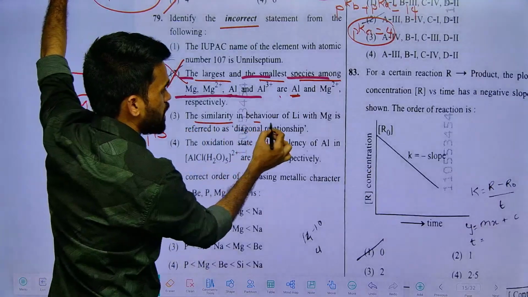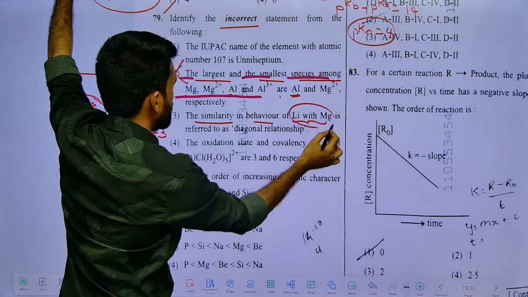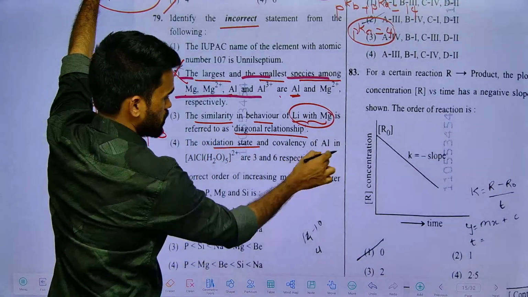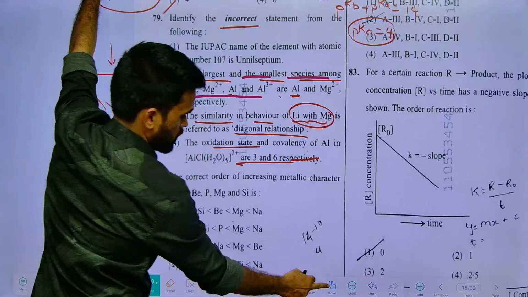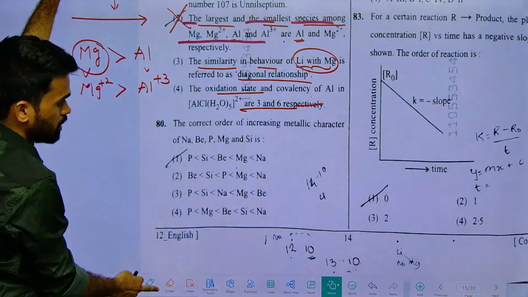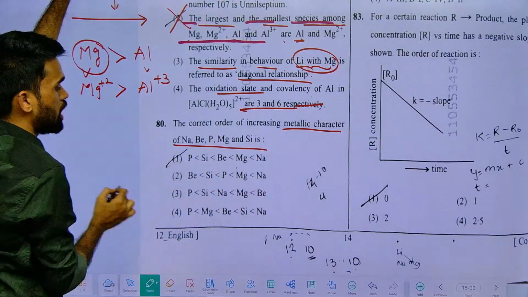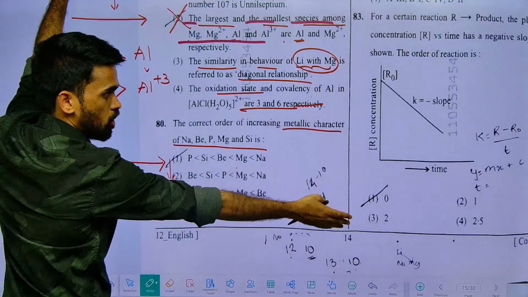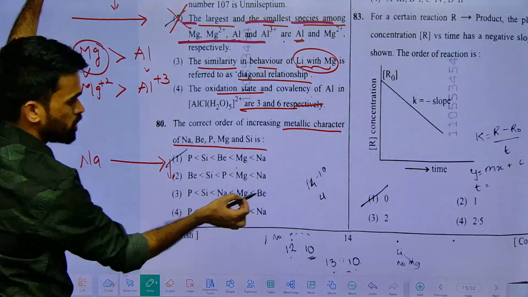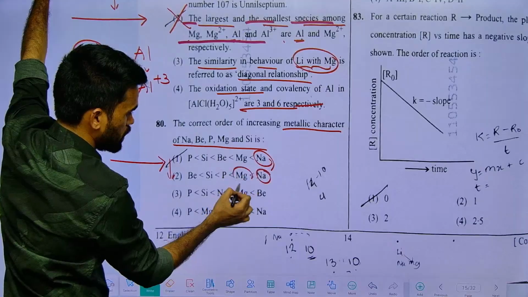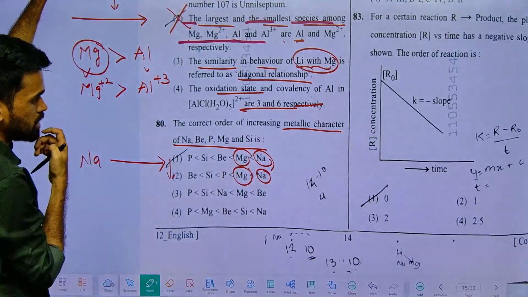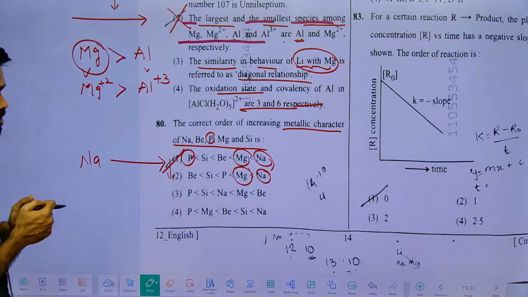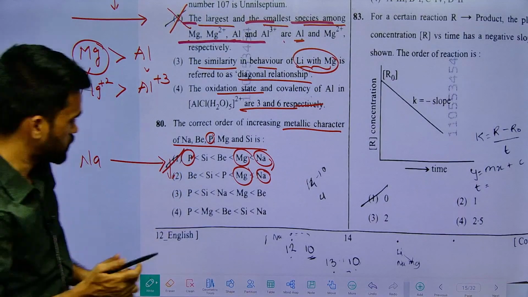The similarity in behavior between lithium and magnesium is referred to as the diagonal relationship. Perfect, yes. Next, the oxidation state of aluminium, that is also perfect. Coordination number is also 6, yes. Next, increasing metallic character. What happens from left to right? Metallic character decreases. P block elements are generally non-metals, these are metals. So sodium should be the most metallic, next magnesium, and the least is phosphorus. So go with the first option. That's it.